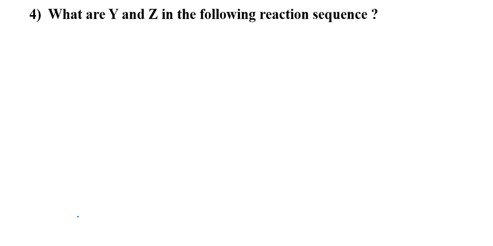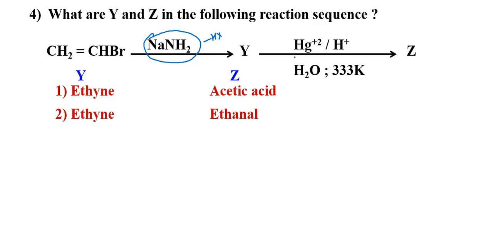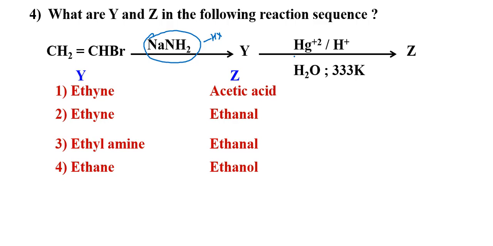What are Y and Z in the following reactions? Alkene, sodamide. What is the sodamide functioning? Dehydrohalogenation. Yes. Then reaction with Hg plus 2 and H plus means acidic medium. So Y and Z. First of all, Y is ethyne is forming. Then ethyne formula you write, CH triple bond CH.